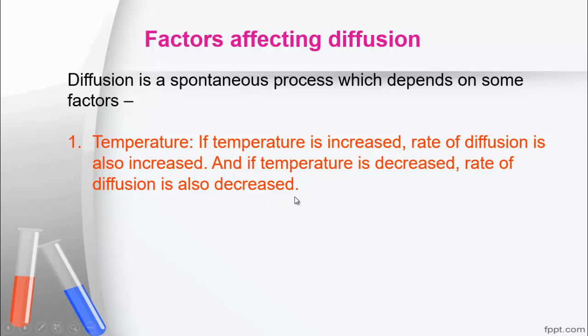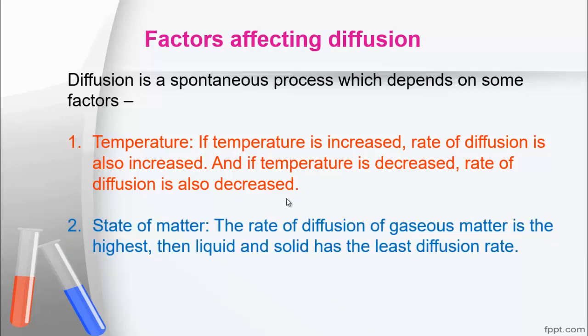That means if the temperature of the medium is increased, then the rate of diffusion increases. How? Because in that case the kinetic energy of the diffused particles will be increased. We know that if temperature increases, then the kinetic energy or motion of the molecules also increases. For this, their diffusion rate is also increased.